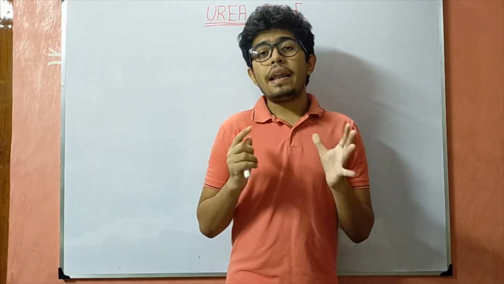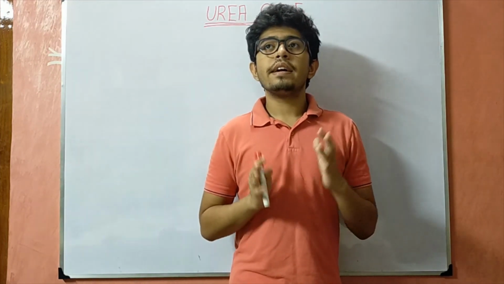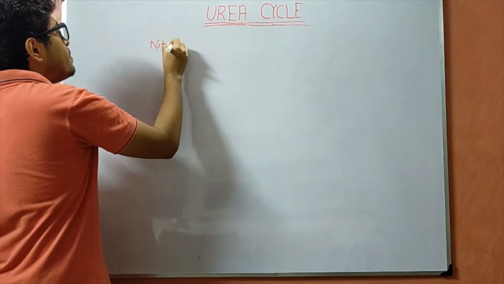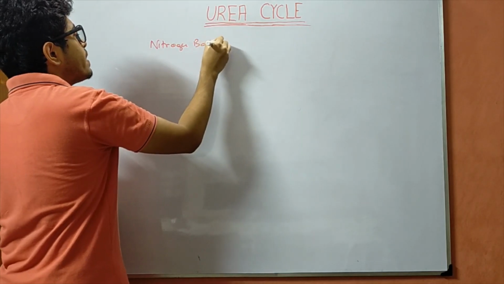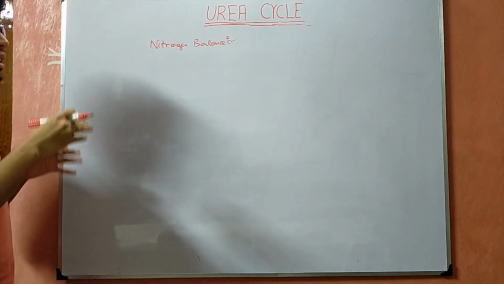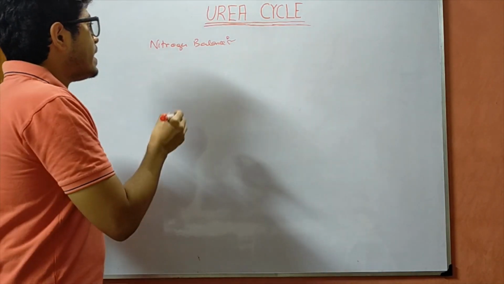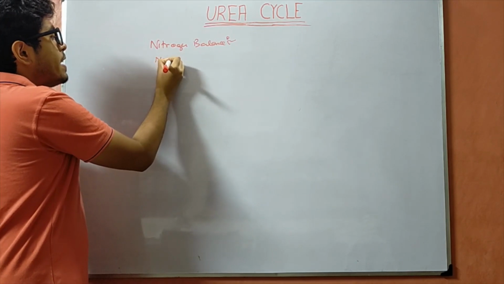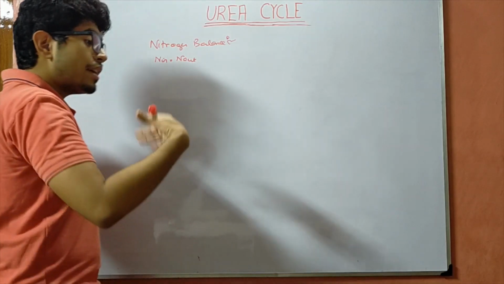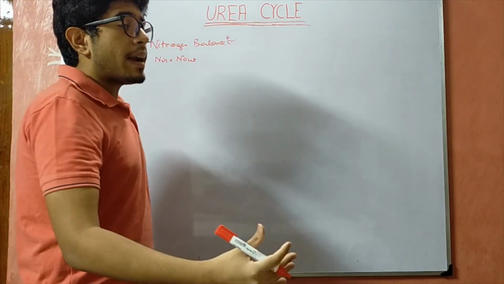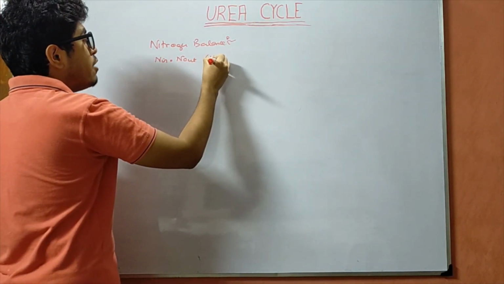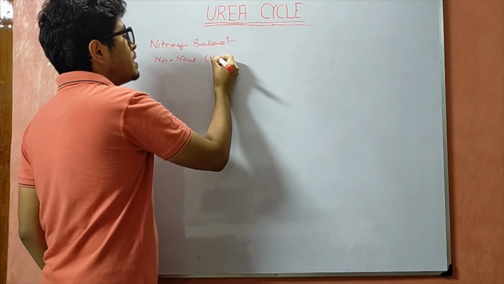Now, there are balances in the protein, known as the nitrogen balance. Nitrogen balance is basically what we check for seeing the concentration of protein, or rather for checking the protein catabolism rate. In a healthy individual, generally nitrogen input is equal to nitrogen output. Rather, protein intake is equal to protein that leaves the body after the process of catabolism, which is getting excreted. So nitrogen input is equal to nitrogen output in the case of a healthy individual.